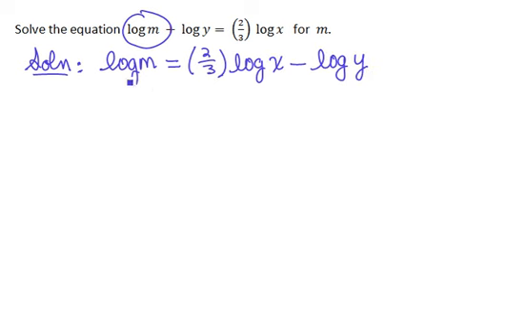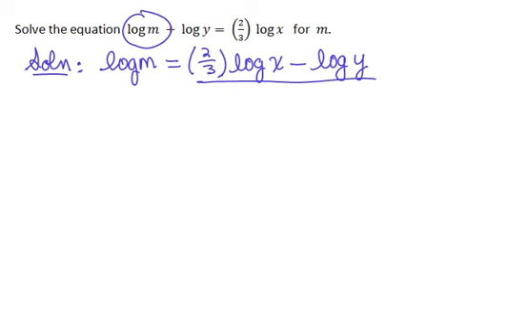All right, now in order to get the m by itself, we are eventually going to have to rewrite this from log form into exponential form. But in order to do that, we need to have a single logarithm on both sides of the equation. So we need to combine these logs.